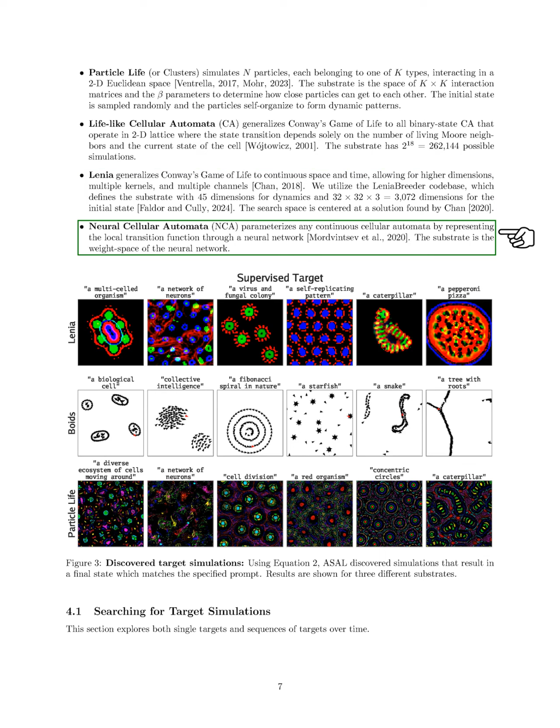Lastly, neural cellular automata parameterizes continuous cellular automata using a neural network to represent local transition functions, with the substrate being the neural network's weight space.